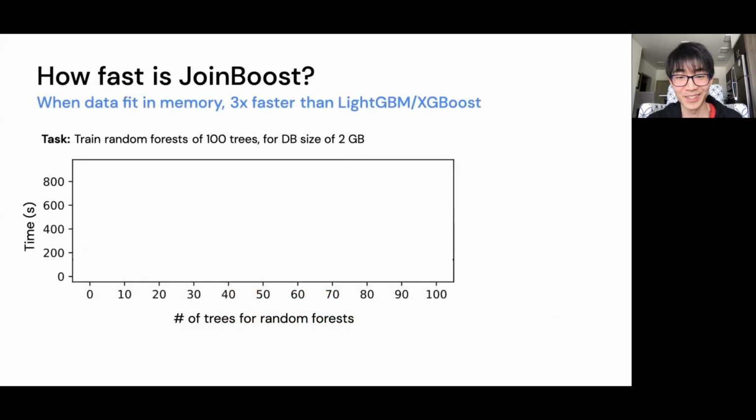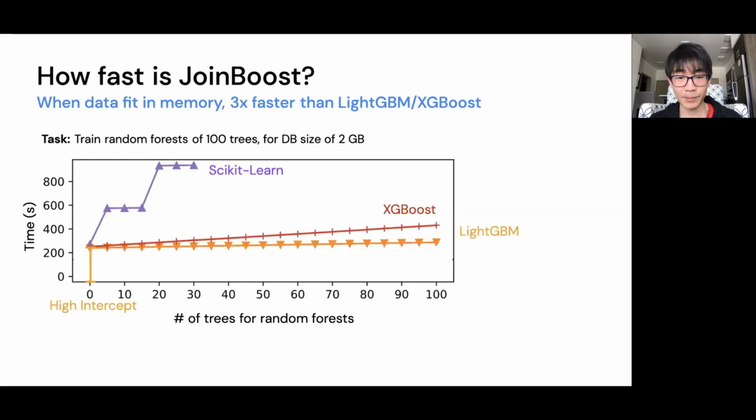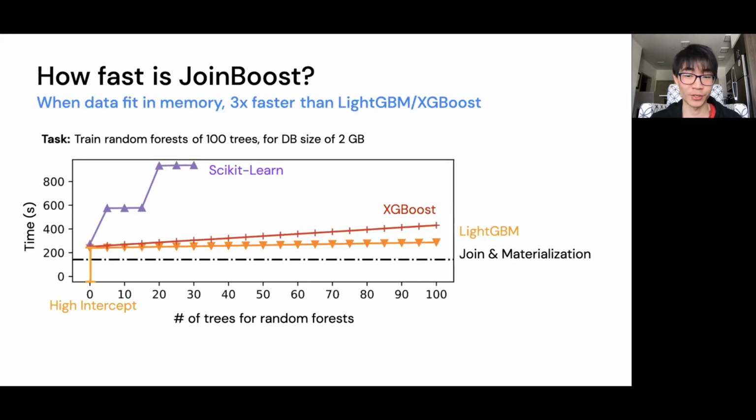So how fast is JoinBoost? When data fits in memory, JoinBoost is 3 times faster than specialized machine learning systems. We ran an experiment training a random forest of 100 trees. On the graph, the x-axis shows the number of trees and the y-axis shows the training time. Starting from scikit-learn, which is a very popular choice, but it's also very slow. So we have to stop training after only 30 trees. Next up, XGBoost and LightGBM. They are much faster, but they start with a high intercept on the y-axis. This high intercept is due to the costly process of join and materialization, which we illustrate with the black dotted line.